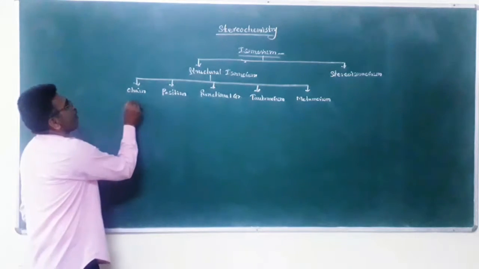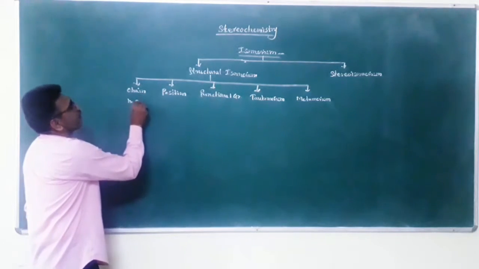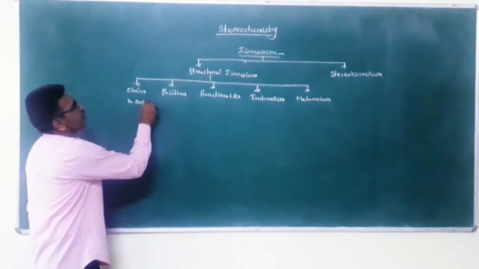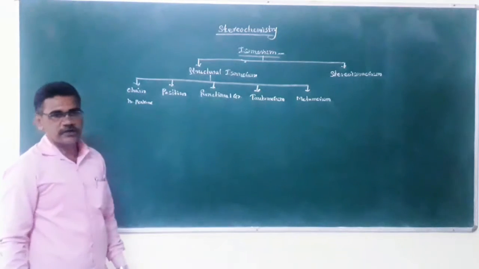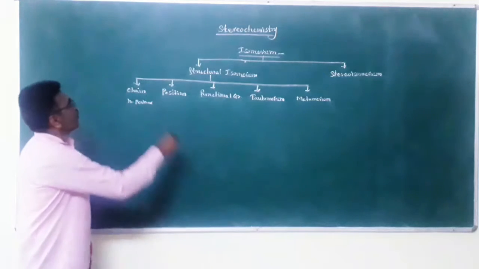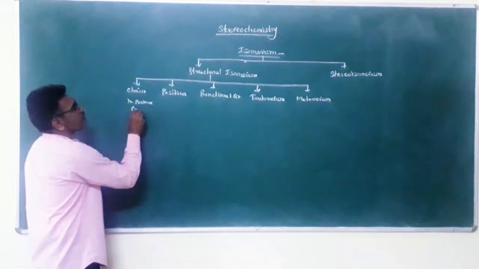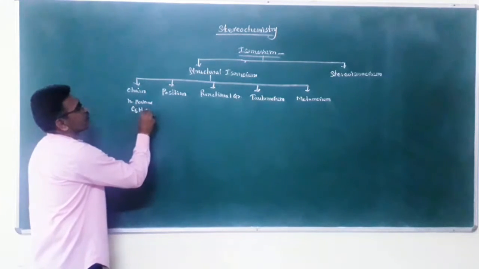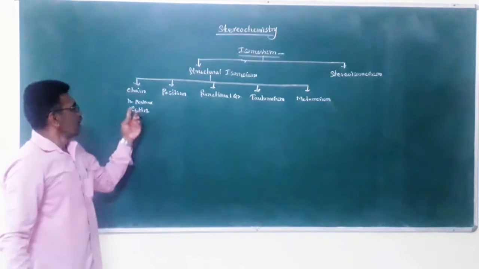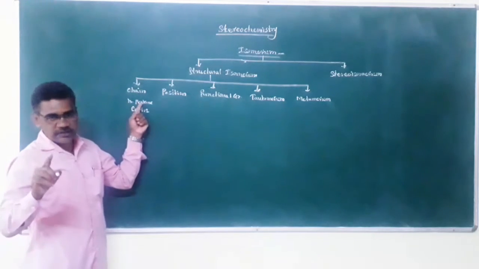Example is n-pentane. This is an example of chain isomers. The molecular formula of n-pentane is C5H12. Pentane has three isomers.